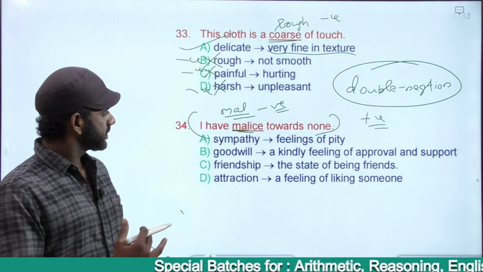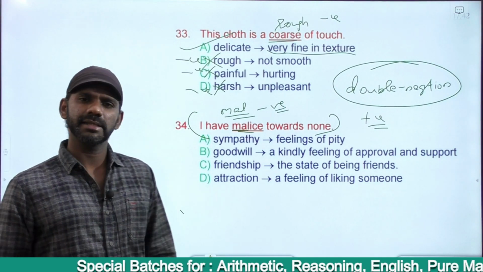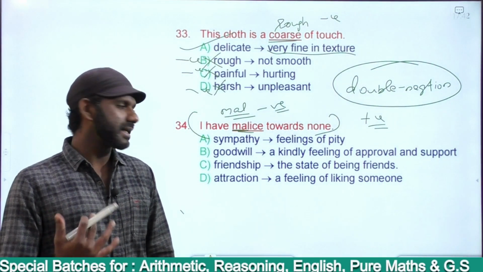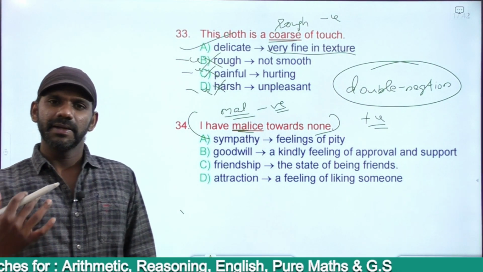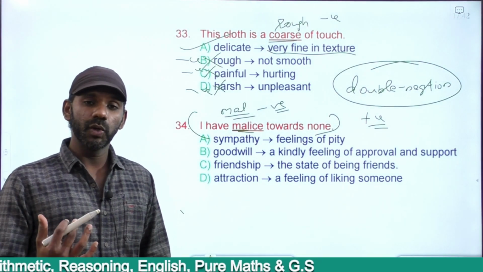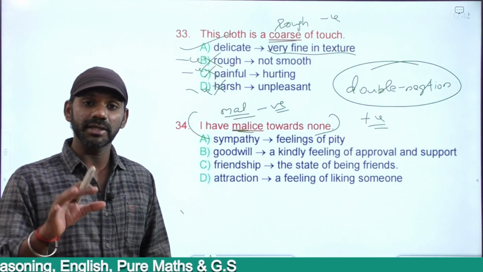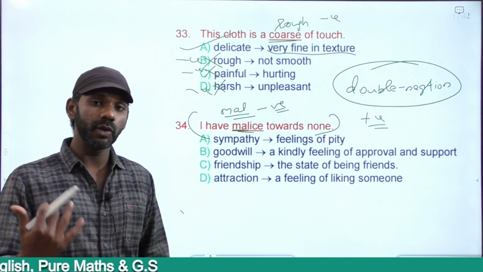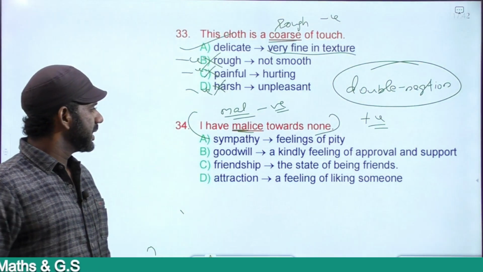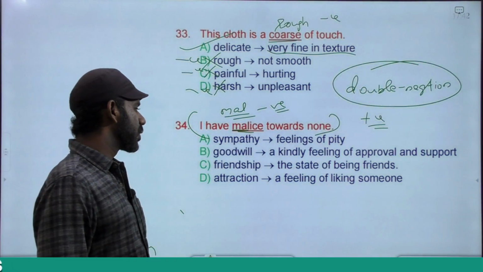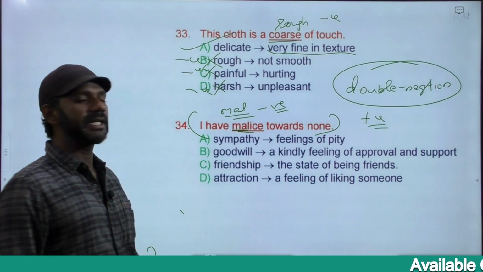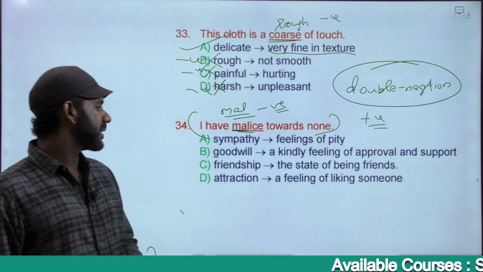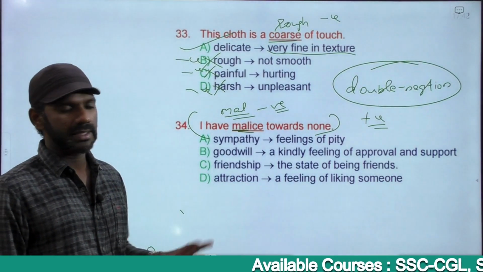Now, malice in the sense of strong dislike. Dislike in the sense of hatred, not thinking about others, not considering others, having no consideration for others. The options are sympathy, goodwill, friendship, attraction. Now all these are positive words.